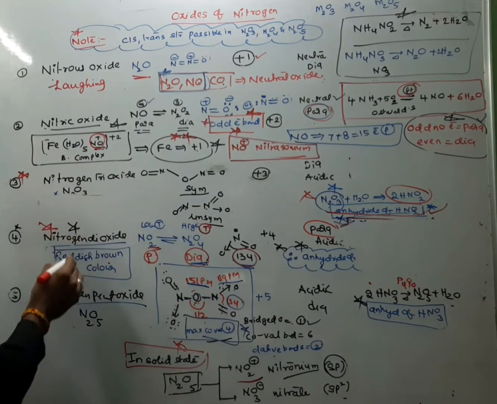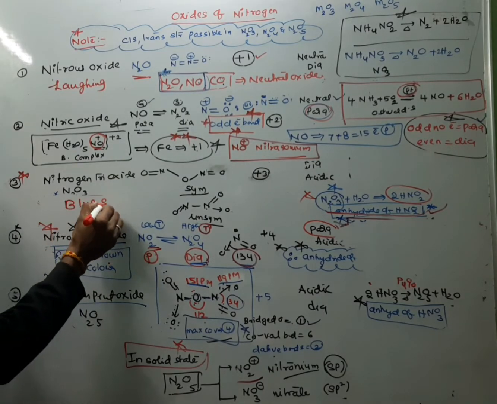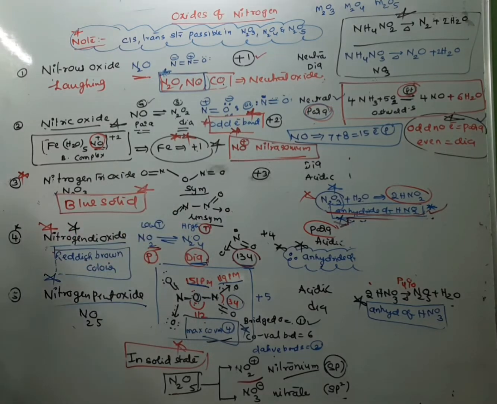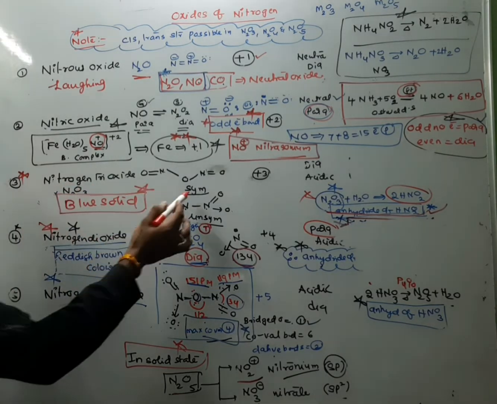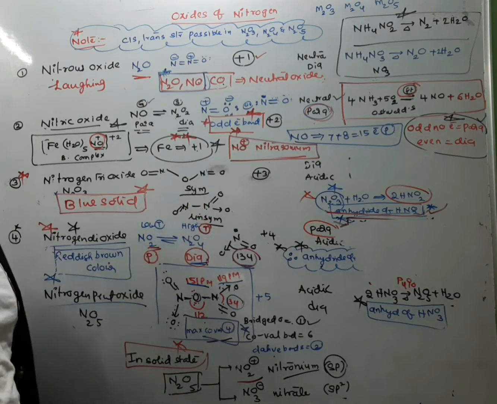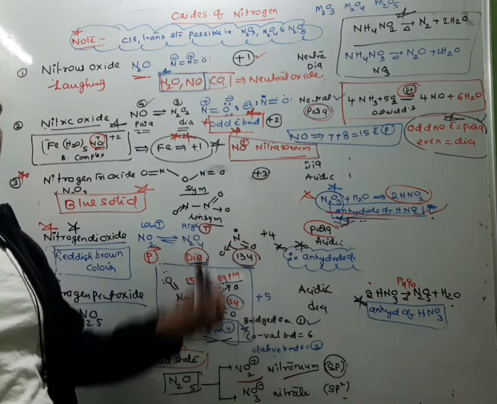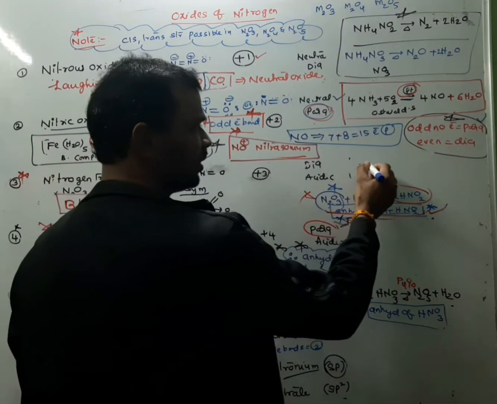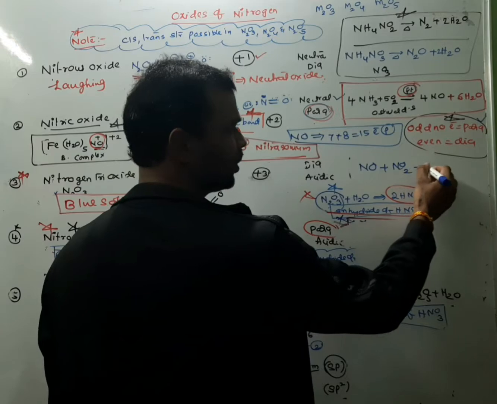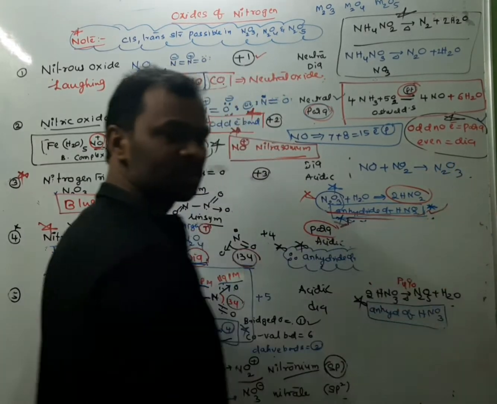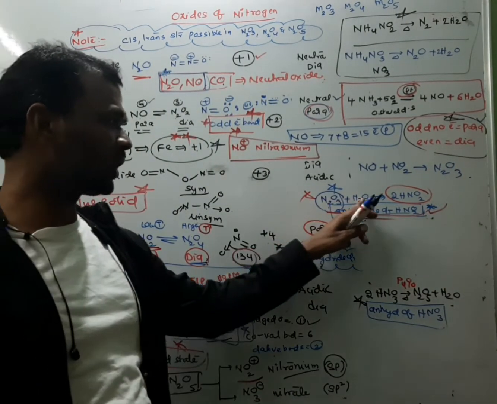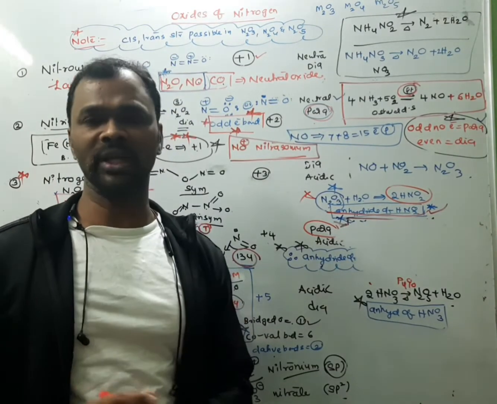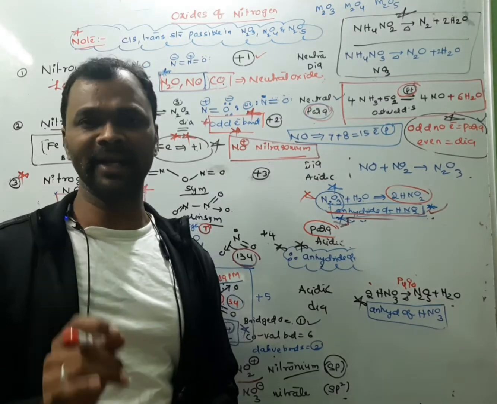Similarly, if you take nitrogen trioxide, which is also called blue solid. Which of the following oxides of nitrogen is a blue solid? That is nitrogen trioxide. It has both symmetrical and unsymmetrical structure. In NCERT you can find the structures, oxidation state +3, diamagnetic and acidic. Preparation: when NO reacts with NO2, we are getting N2O3, nitrogen trioxide. Similarly, N2O3 on hydrolysis gives HNO2. Therefore, N2O3 is called the anhydride of HNO2.